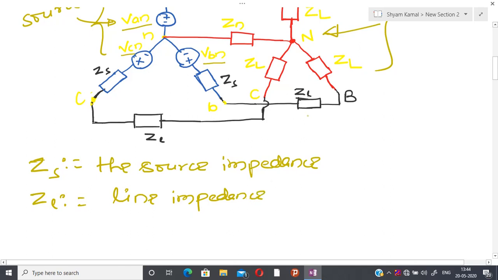Similarly, I have already told you about the load. I am going to represent the impedance of the load like this, that is Z and capital L, and that is the load impedance.